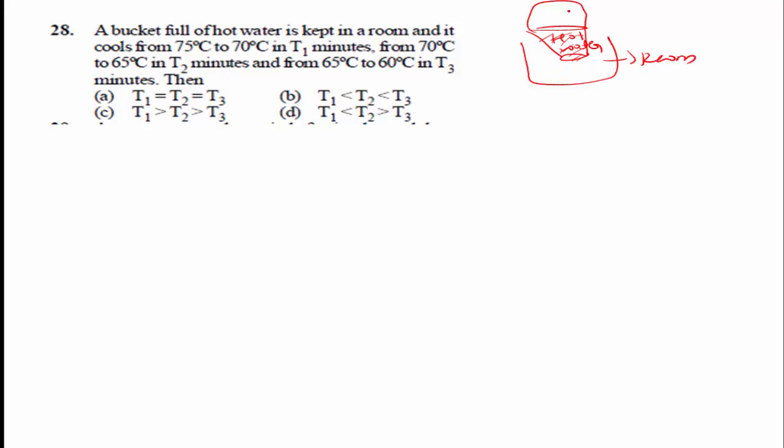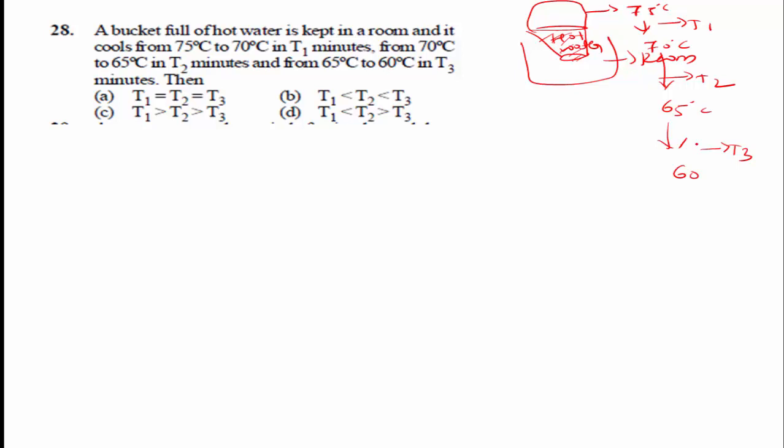It cools from 75 degrees Celsius to 70 degrees Celsius in T1 minutes, from 70 degrees Celsius to 65 degrees Celsius in T2 minutes, and from 65 to 60 degrees Celsius in T3 minutes.